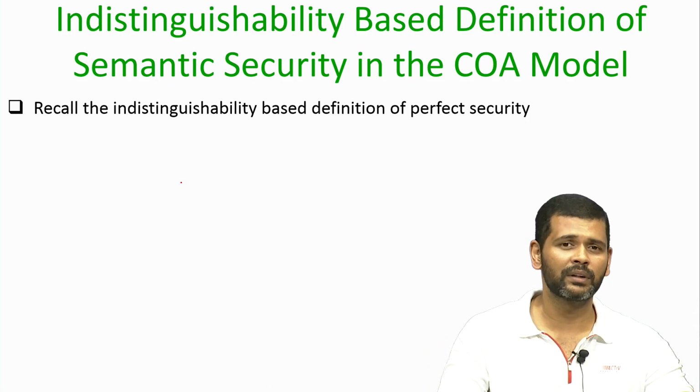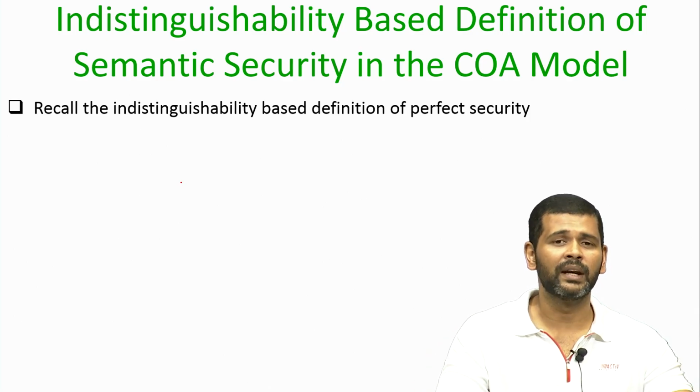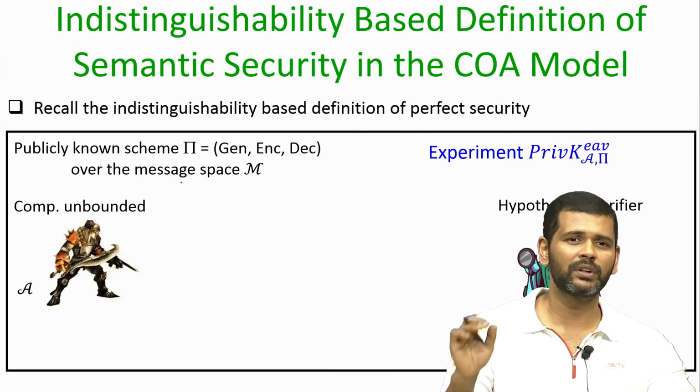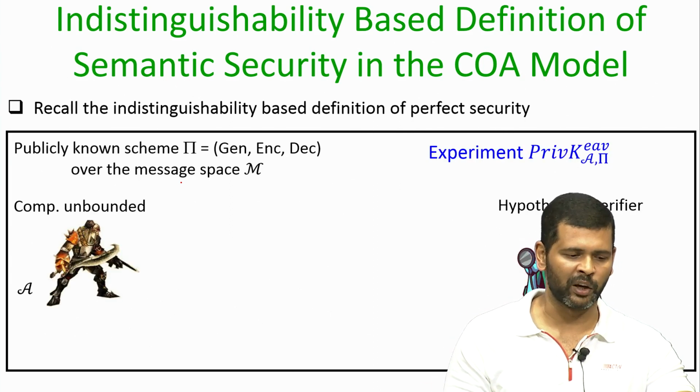That was the intuition that we wanted to capture, and this was captured very nicely by the following experiment, right.